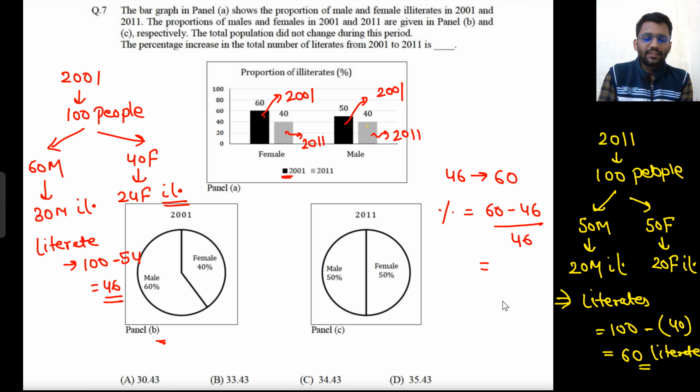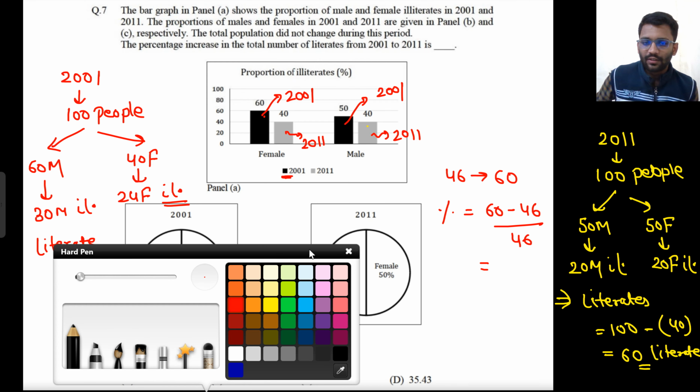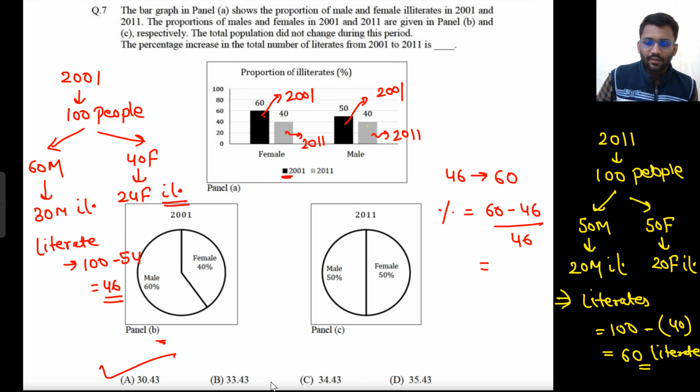So just to give you an example, final minus initial upon initial. So 14 by 46, and into 100. 14 by 46 is 30.43. 30.43 into 100, so that would be 30.43%. Well and good. Let's move on to the next problem.